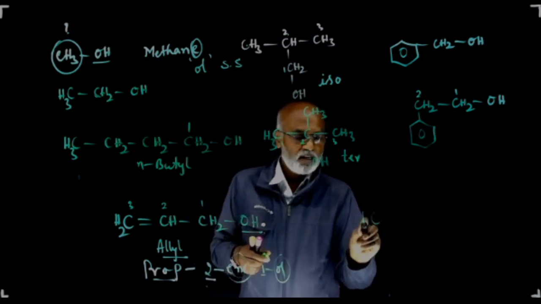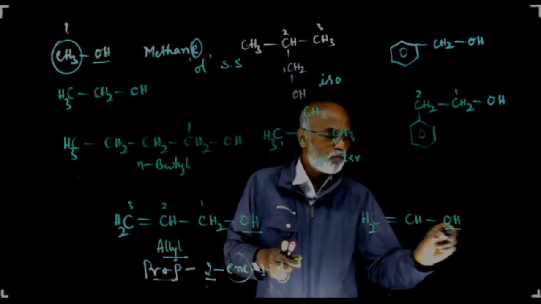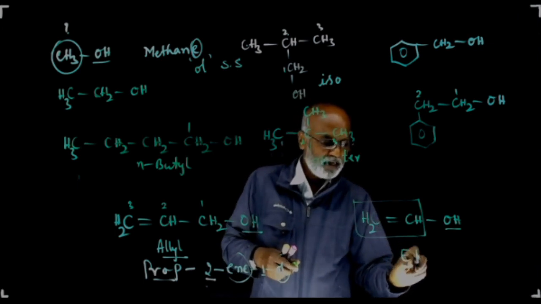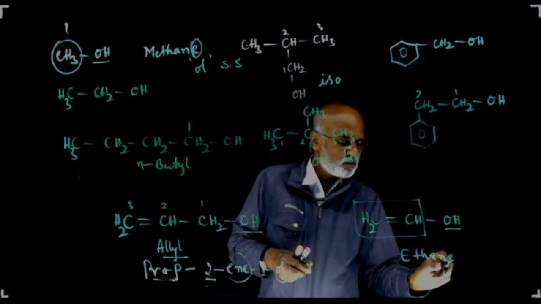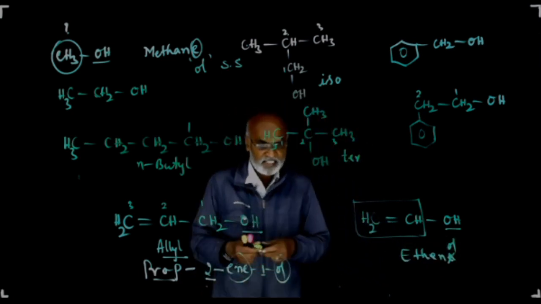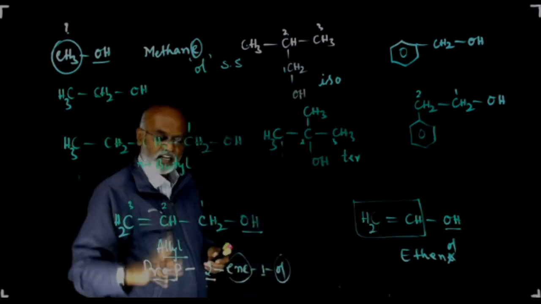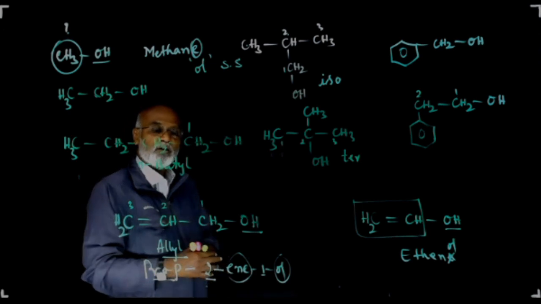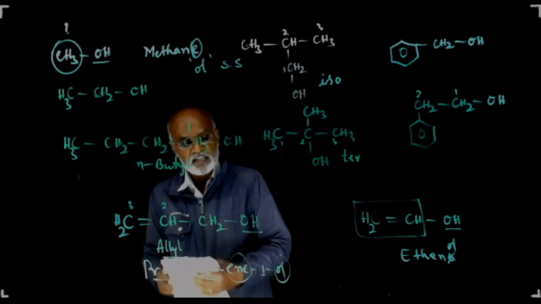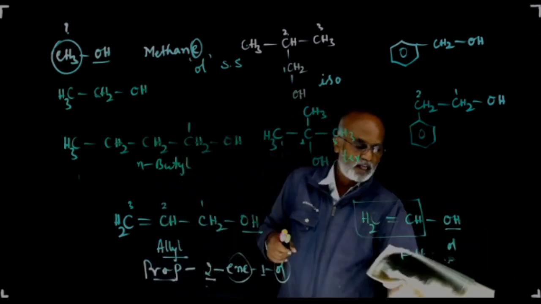Coming to vinyl alcohol, a very simple molecule. This is your vinyl alcohol, because the OH group is bonded to the vinyl group. The parent is ethene, so the last letter E should be replaced by OL, that is ethenol, not ethanol. Ethenol is a vinyl alcohol, whereas this is allyl alcohol, that is prop-2-en-1-ol. So, allyl alcohols and vinyl alcohols: if the OH group is bonded to an allyl group, then it is allyl alcohol. If the OH group is bonded to a vinyl group, then it is called vinyl alcohol.